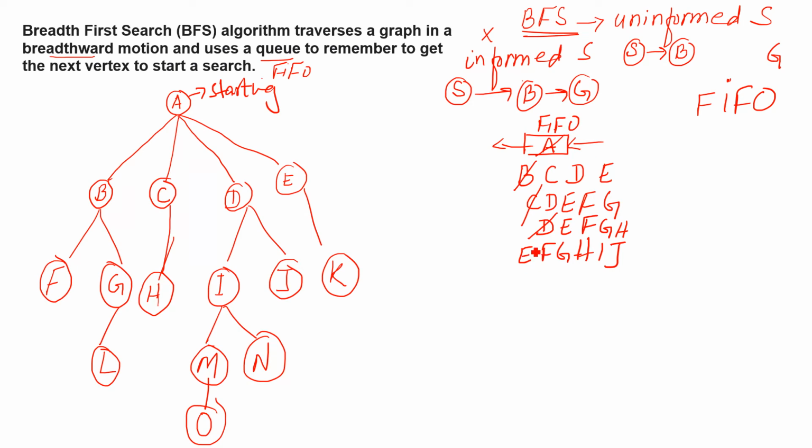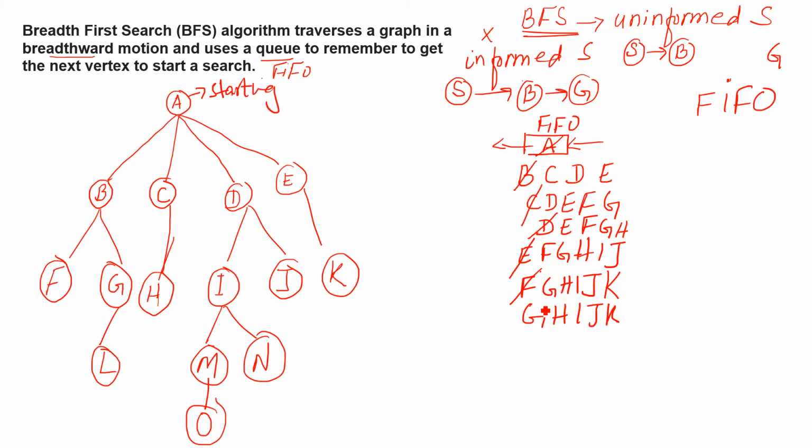Now the turn is E. So we have to cross E, whatever is remaining: F, G, H, I, J, and then you have to see how many routes we have from E, only K. You have to give this input and then cross this F. We have G, H, I, J, K, and then no more branches from F.